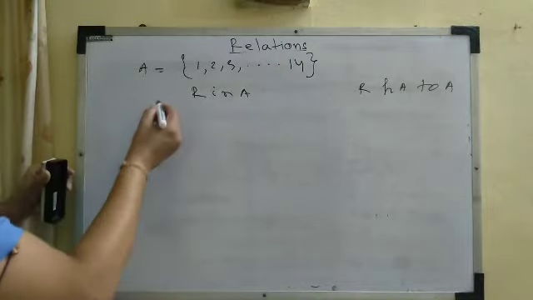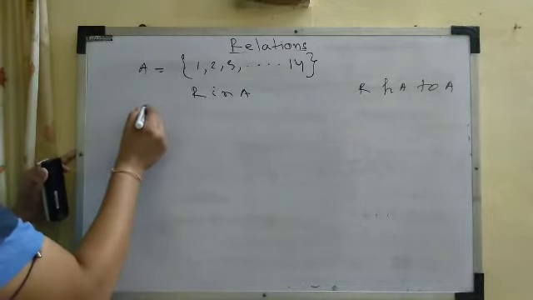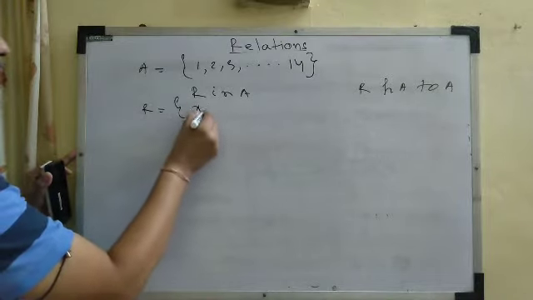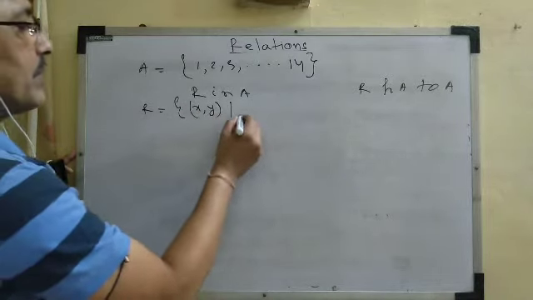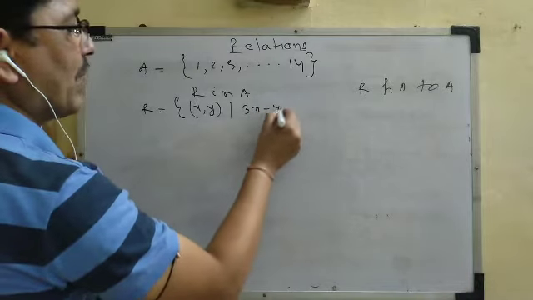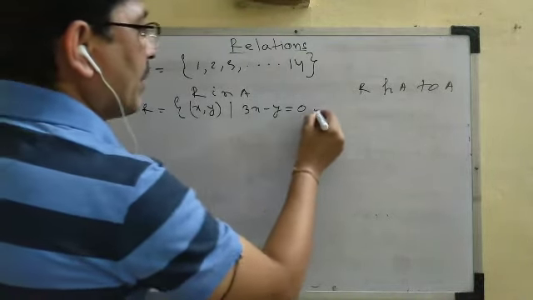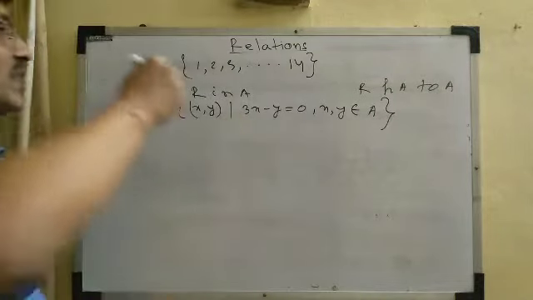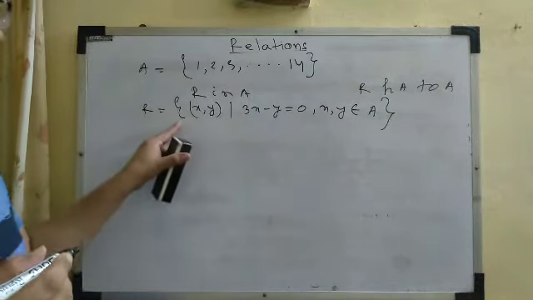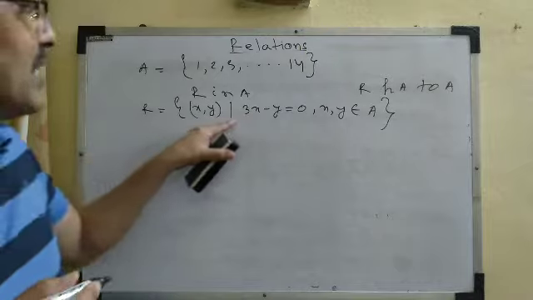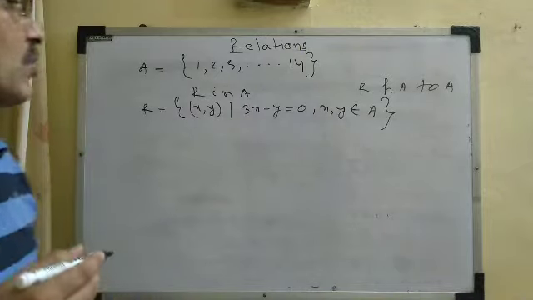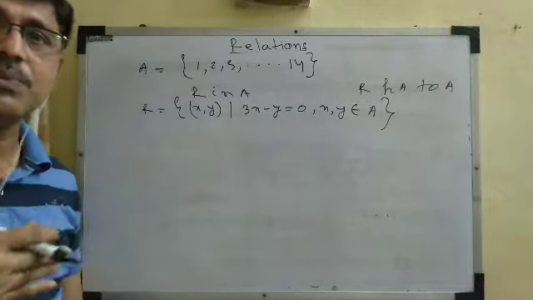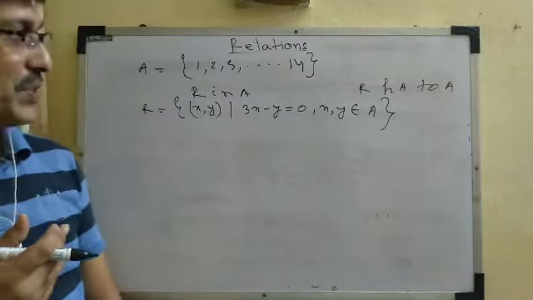So if R is a relation in A defined by R is the collection of all ordered pairs (x, y) such that 3x minus y is equal to 0, x, y belongs to A. This relation is here given in set builder form. And this is the question: you have to express this relation R in terms of a set of ordered pairs. So how can we do this?